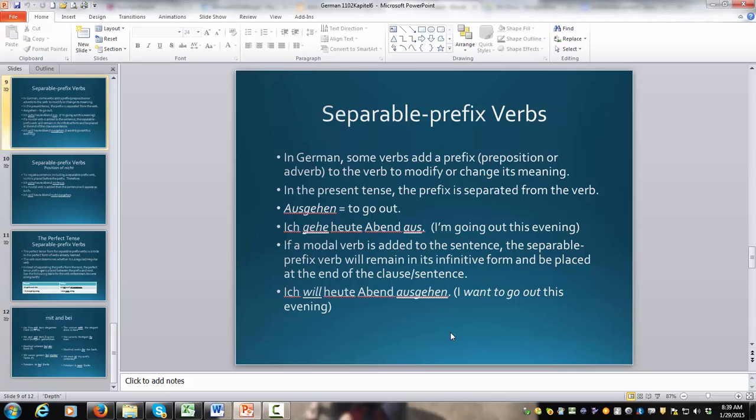So just to move forward to the separable prefix verbs. This again we previewed yesterday. We should have a basic understanding of how we're doing this. Remember, the verb, the root of the verb, is going to be conjugated depending on the subject. So ich gehe, du gehst, sie gehen, er geht, wir gehen, ihr geht heute Abend aus. Okay? Ich will, du willst, sie wollen, er will, sie will, wir wollen, ihr wollt heute Abend ausgehen when using a modal verb.